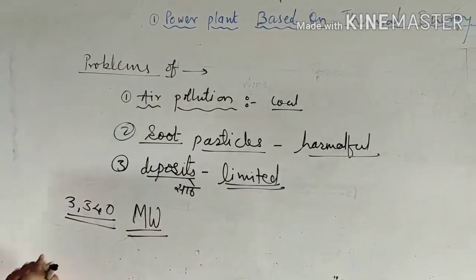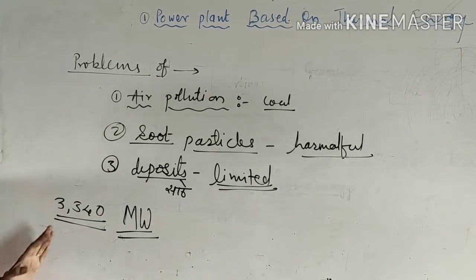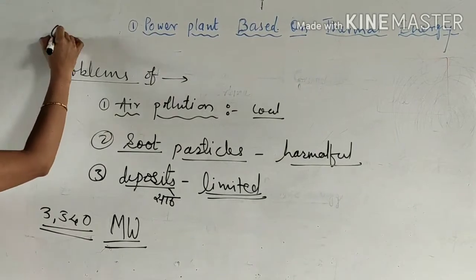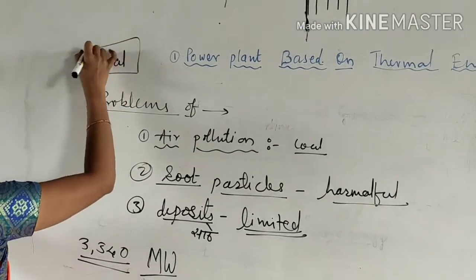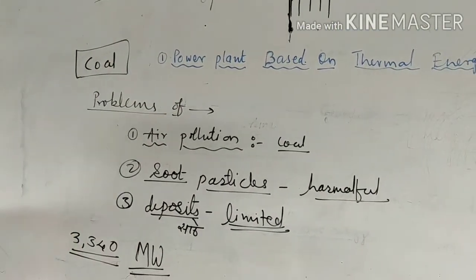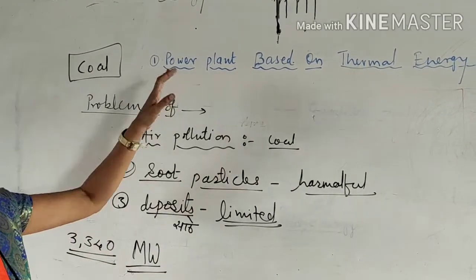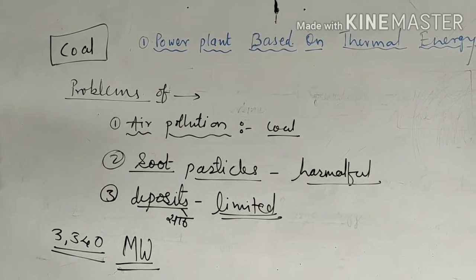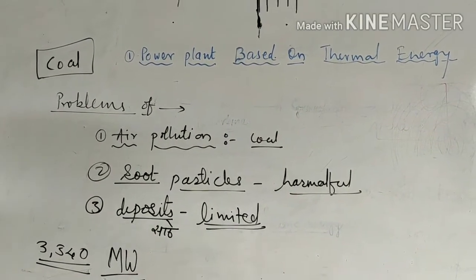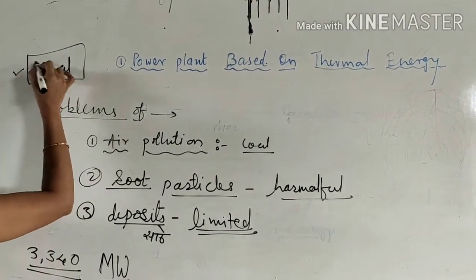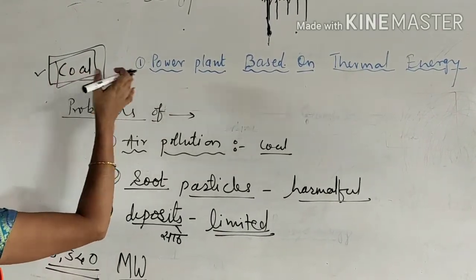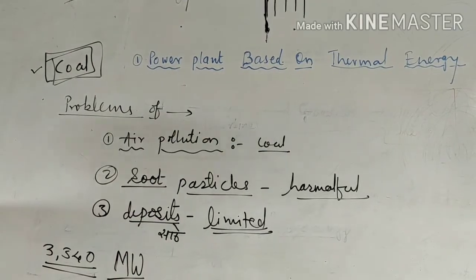So in this point we studied about power plants based on thermal energy, where we use coal as an energy source. And in the next point we will study about power plants based on nuclear energy. According to its name, in this we use a nuclear material for the production of energy.